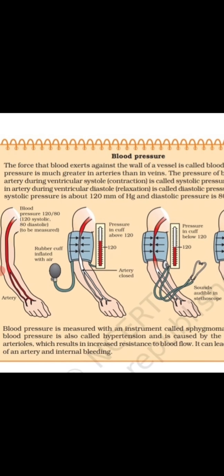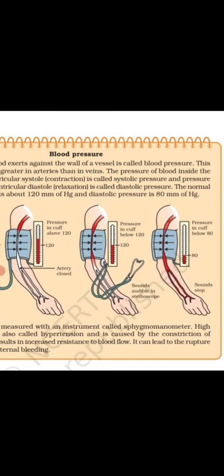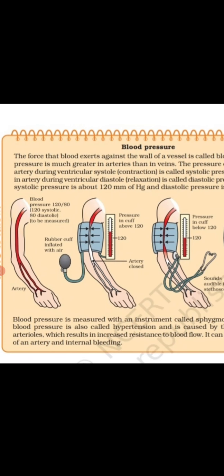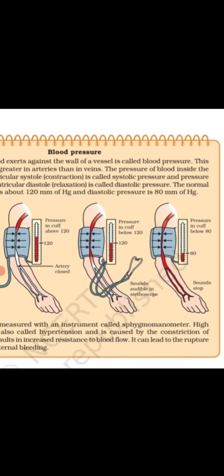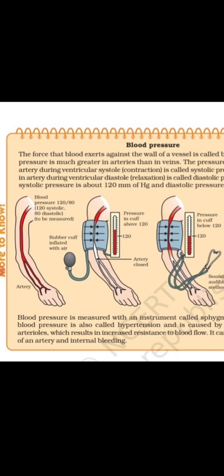The normal systolic pressure is about 120 mm of Hg and diastolic pressure is about 80 mm of Hg. So guys, this is an important measurement.